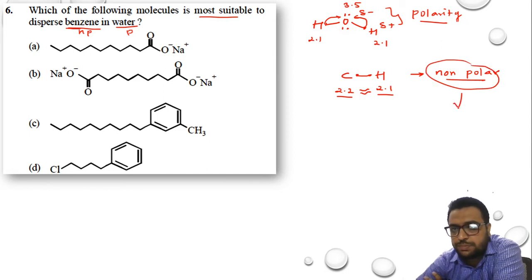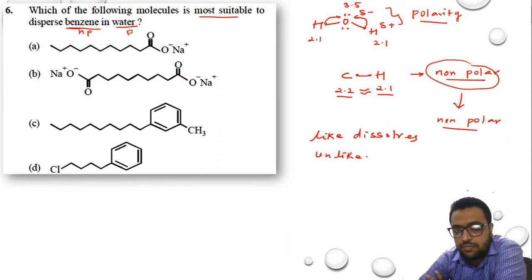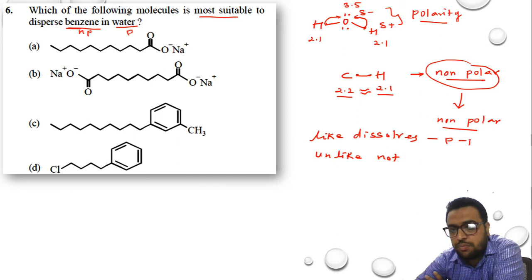If you want to disperse a non-polar molecule, you need a non-polar compound. Why? We know the famous quotation of solute and solvent theory: like dissolves like, and unlike does not. What is like? Polar can dissolve polar, non-polar will get dissolved in non-polar.